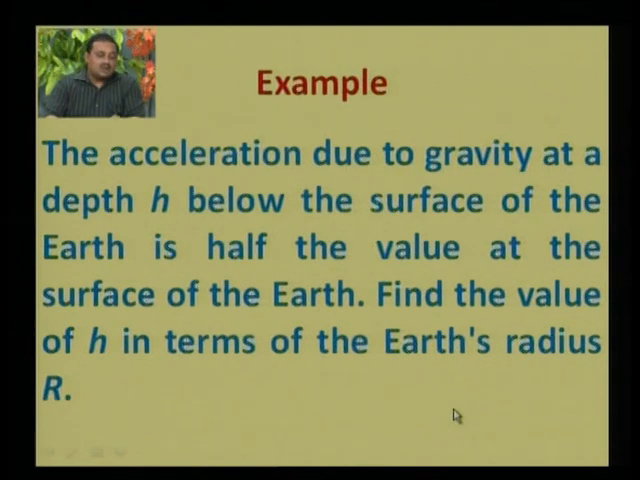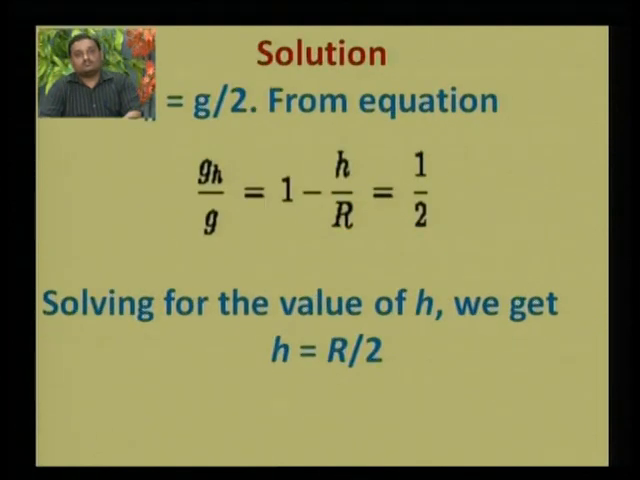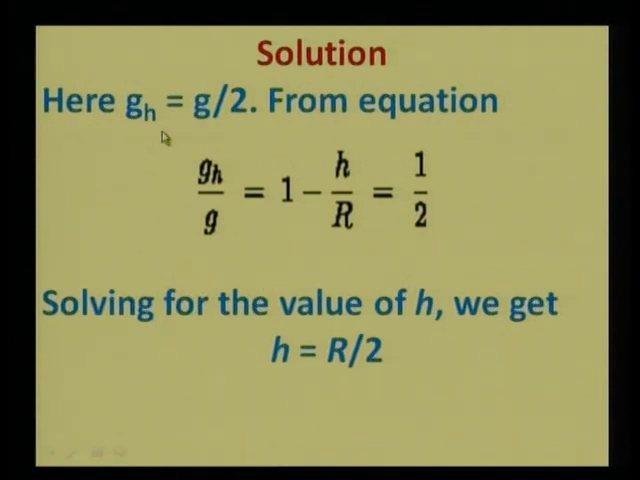the Earth's radius r. Let us see how it can be solved. Here, the gravitational pull or the gravitational acceleration at an altitude h or at a depth h is g by 2. It is said that the gravitational acceleration at that depth is half of that at surface. સપાટી ઉપરના ગુરુત્વ પ્રવેગ કરતાં h જેટલી ઊંડાઈએ ગુરુત્વ પ્રવેગ અડધો છે.